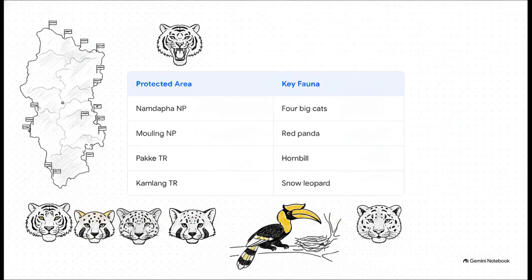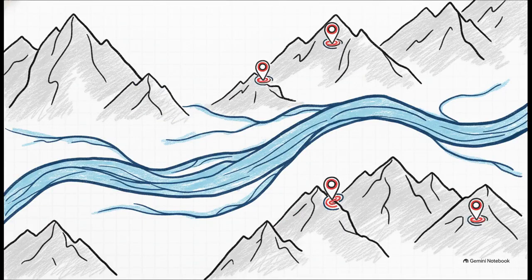You also need to know Muling National Park, home to the red panda, Pakke Tiger Reserve, which is famous for its hornbill nest adoption program, and Kamlang, another crucial habitat for the snow leopard. Beyond the wildlife, the topography here is defined by massive river systems and some highly strategic mountain passes. For your mapping practice, definitely focus on the Brahmaputra and its major tributaries, the Dibong, the Lohit, and the Subansiri rivers.